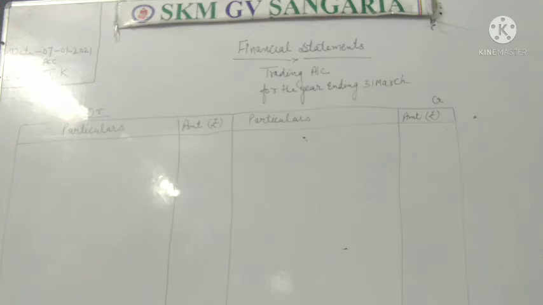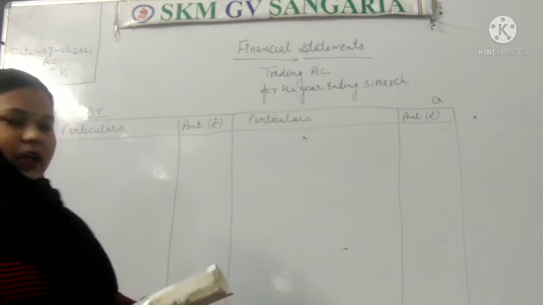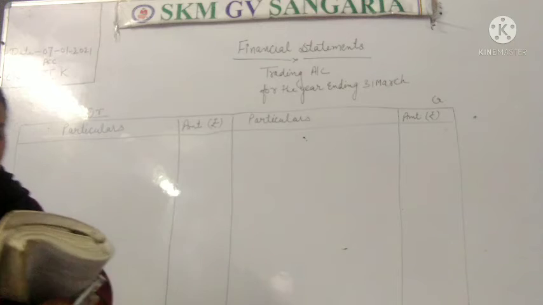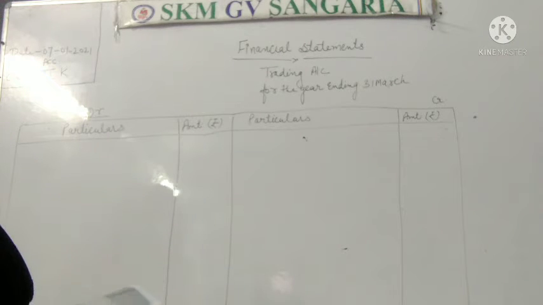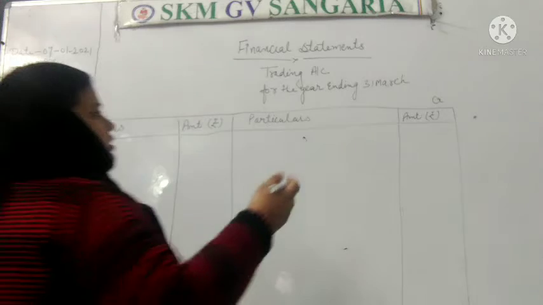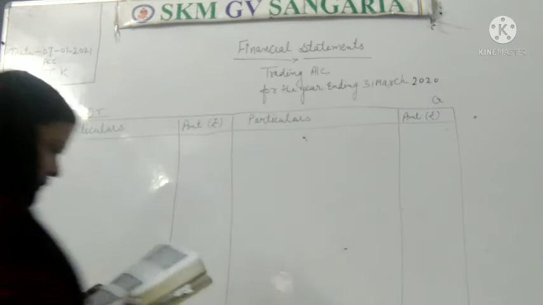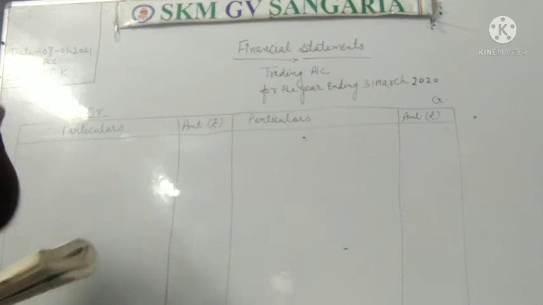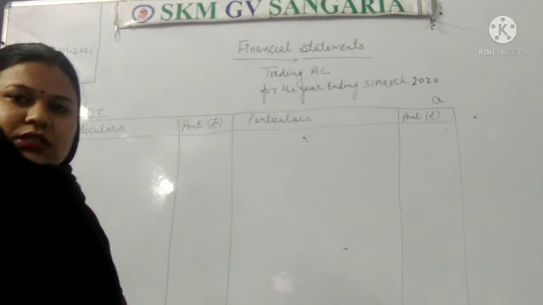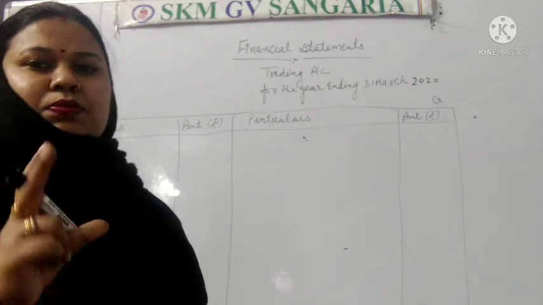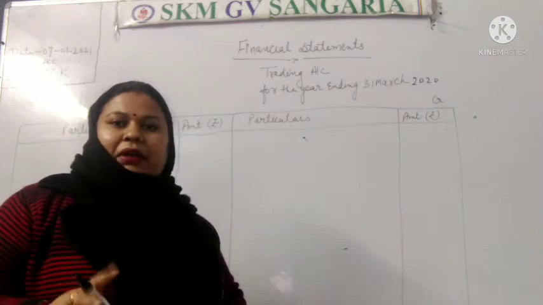There is a question with me: prepare a trading account for the year ending 31st March 2020, for the following balances. Yesterday we have discussed both the sides, debit and credit side.